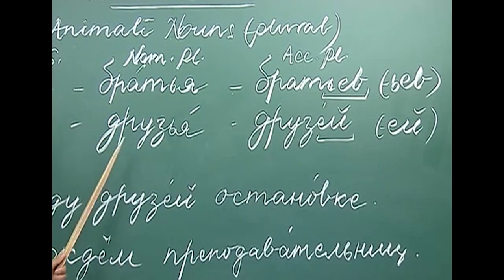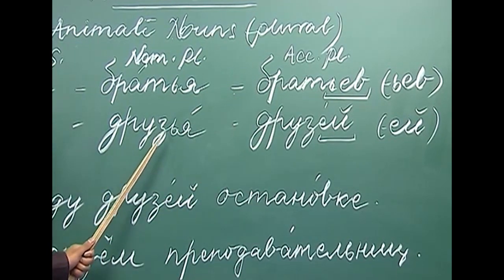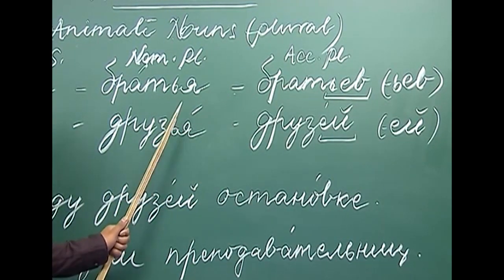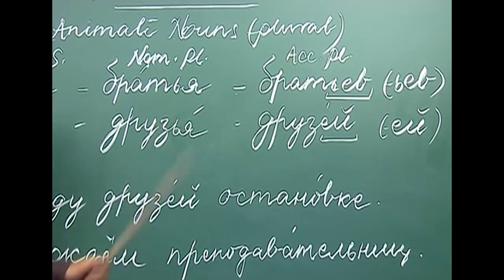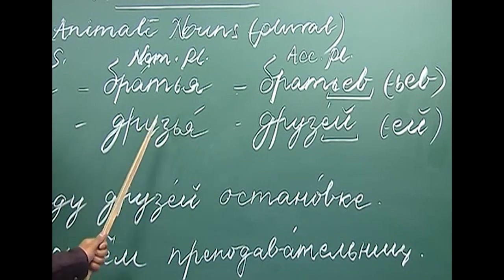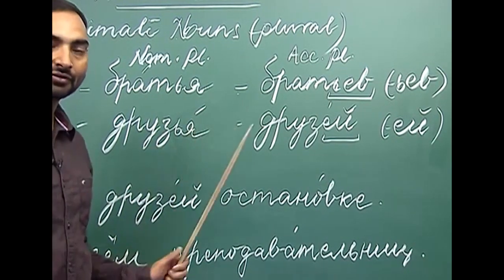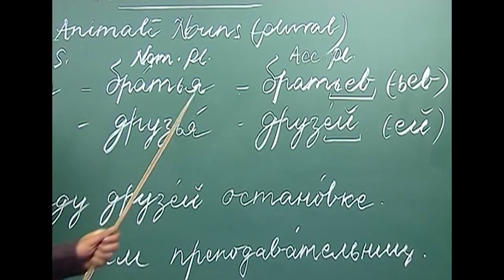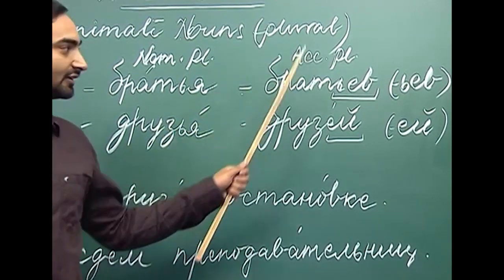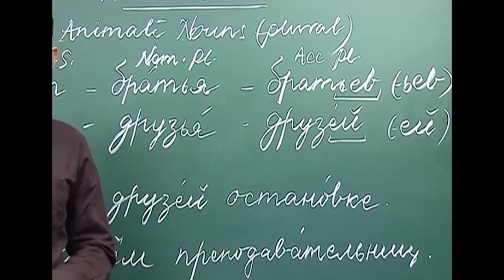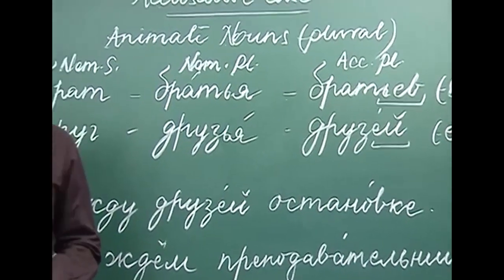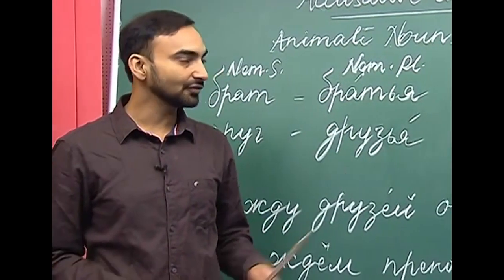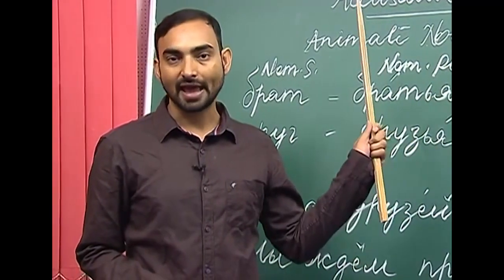But if you look at druzia, it has stress on the last syllable, which means on the last vowel ya. In that case we will drop this soft sign. So, the spelling of the accusative plural depends on the position of stress in the nominative plural. This thing also you have to keep in mind while using the nouns in the accusative plural.